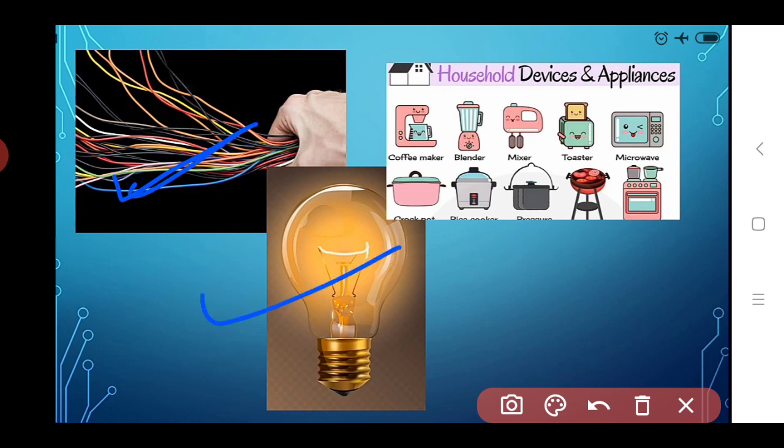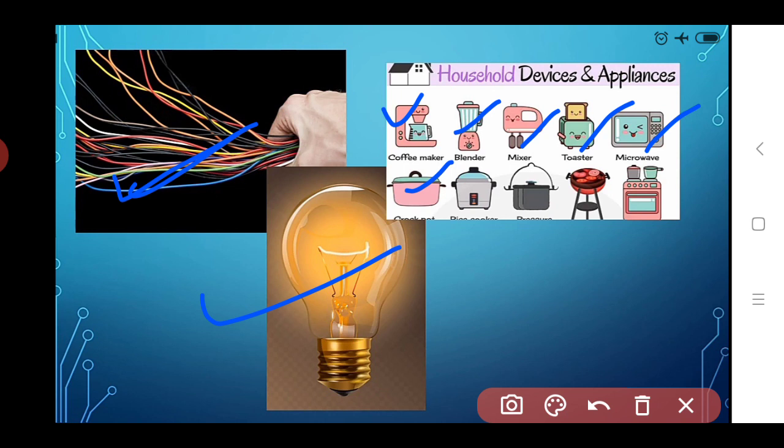Also we see some household equipments or appliances, that is coffee maker, blender. These also run on electricity. That is coffee maker, blender, mixer, then toaster, microwave, then some utensils which run on electricity, that is rice cooker, coffee maker.